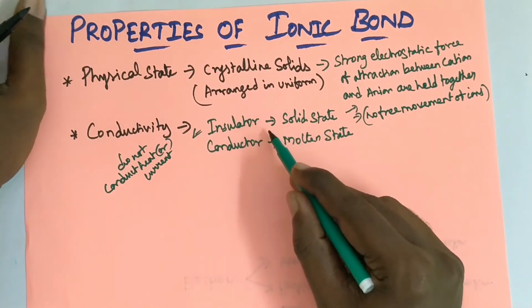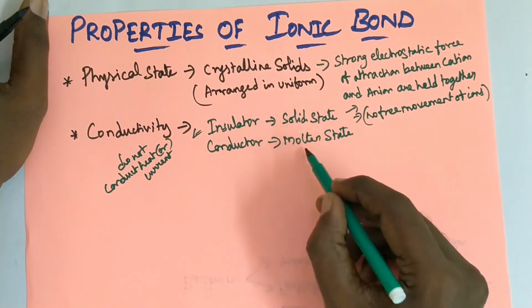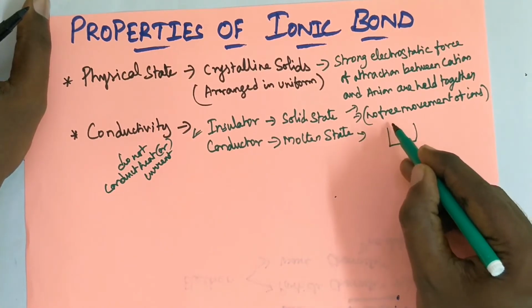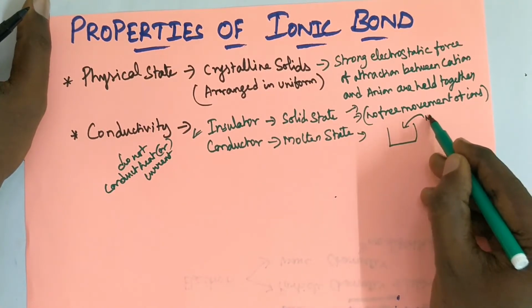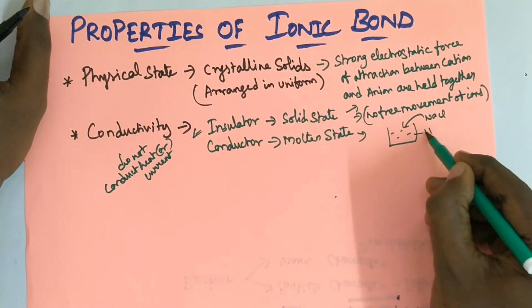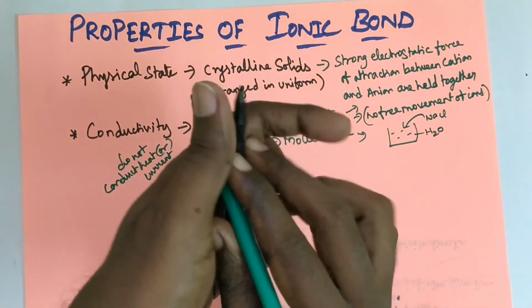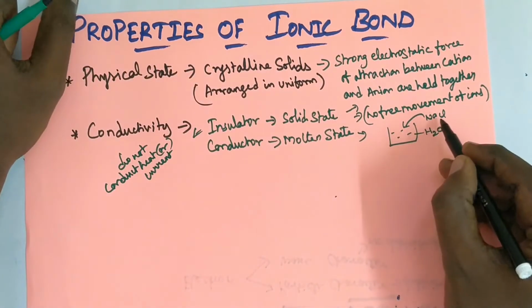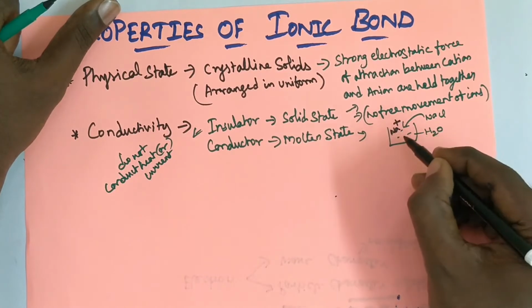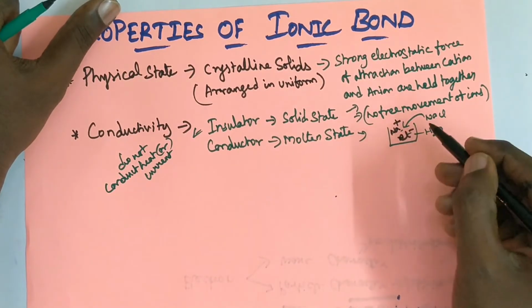The same solid, when dissolved in water, acts as conductor, because when you add NaCl in water, after some time this NaCl starts to dissociate. That means Na becomes positive, Cl becomes negative.